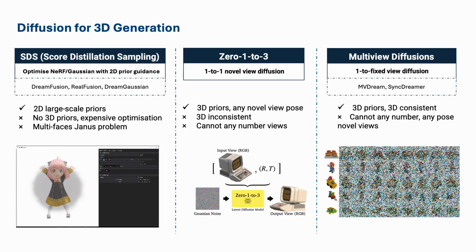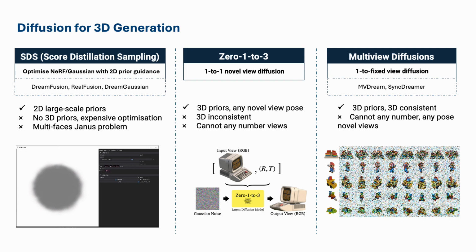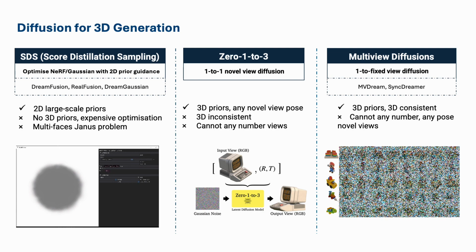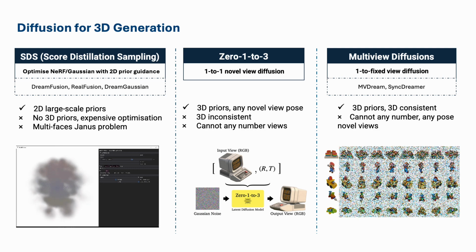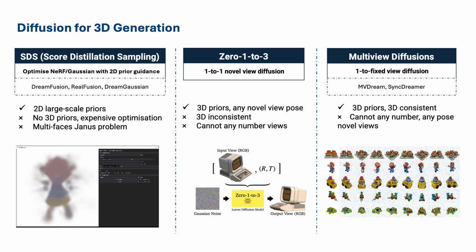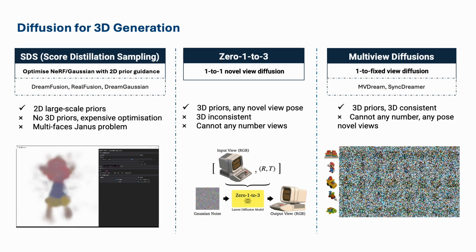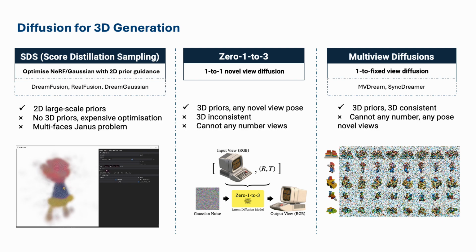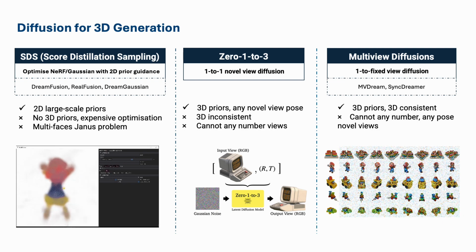First, let's look at Dream Fusion. While Dream Fusion leverages pre-trained large-scale 2D priors to generate diverse and impressive objects, it faces significant limitations due to the lack of 3D priors. This results in expensive per-scene optimization and issues like the multi-face Janus problem.